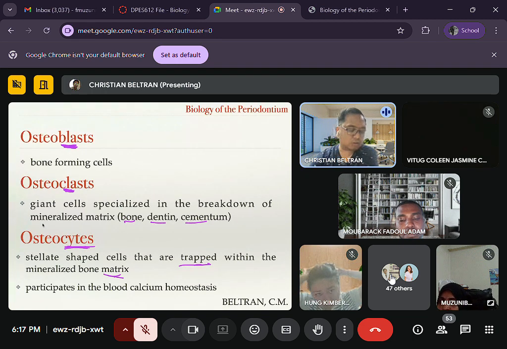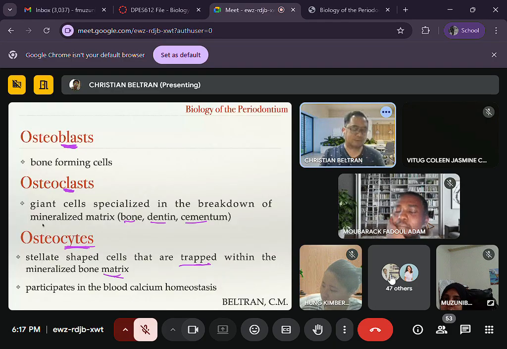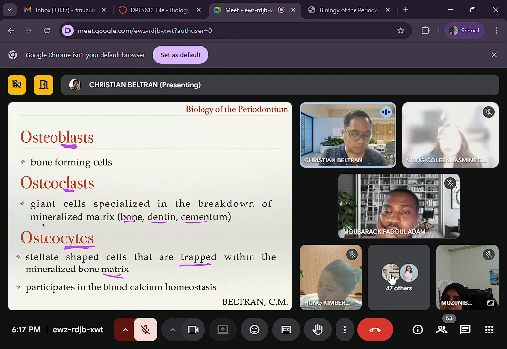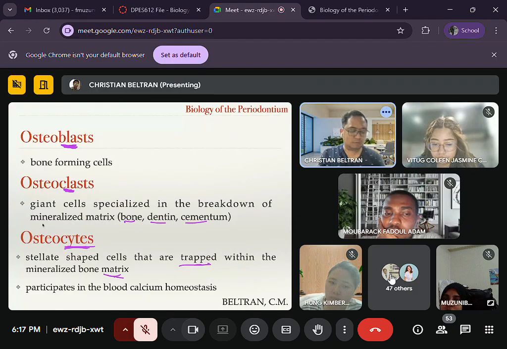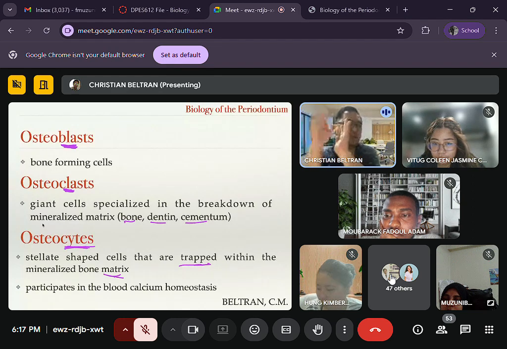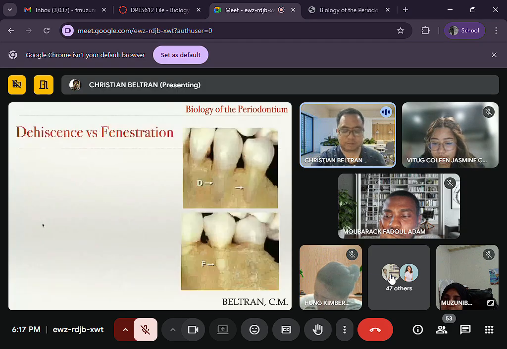Okay. So we also have a term known as odontoclast. Okay. Odontoclasts are also known as cementoclasts. So basically, it is cytomorphologically the same as an osteoclast. It is involved in cementum resorption also. That's why it's called cementoclast. Okay. It can also resorb the dentin. So basically, odontoclast and cementoclast are synonymous. Okay. Lastly, we have here the dehiscence and fenestration. I'm sure you're very well familiar with this one.